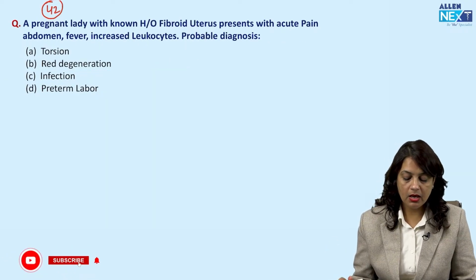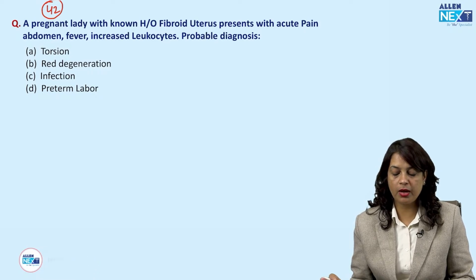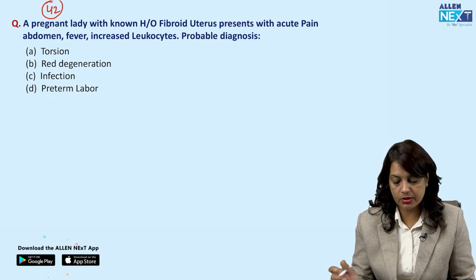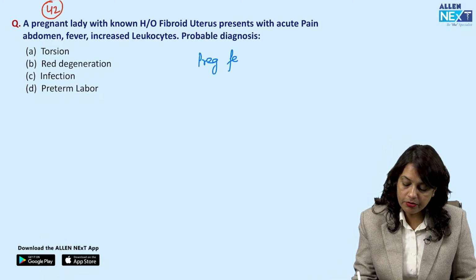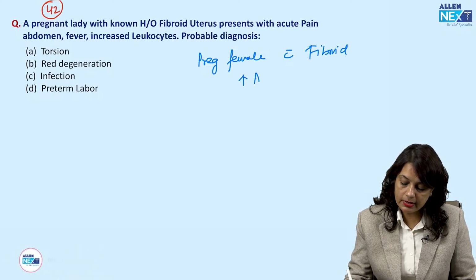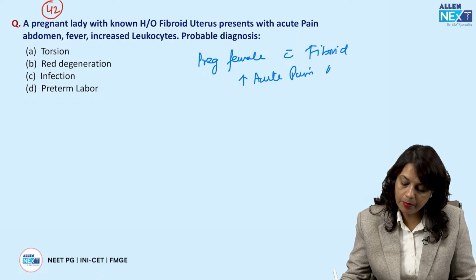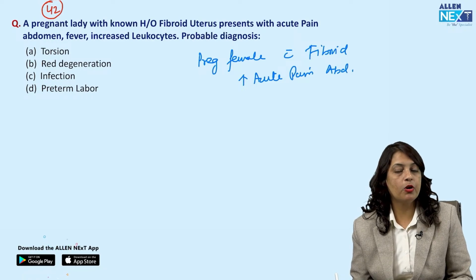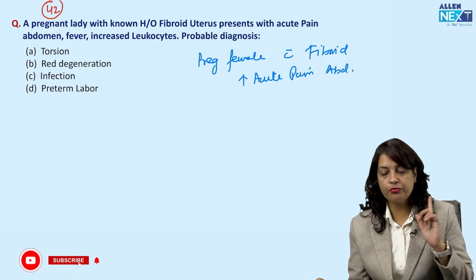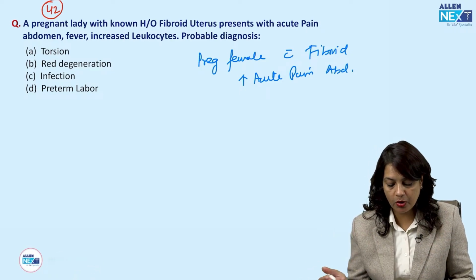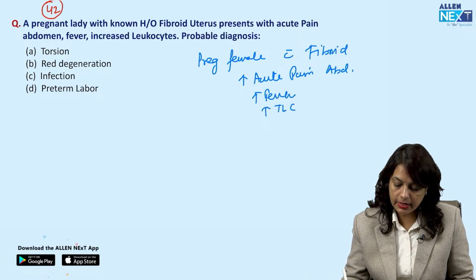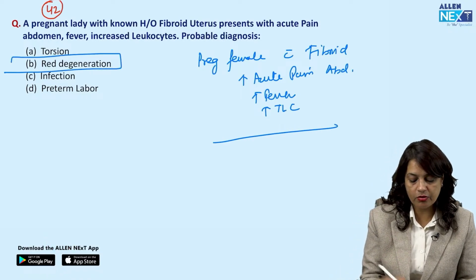Okay. Next, a pregnant lady with known history of fibroid uterus presents with acute pain abdomen, fever and increased leukocytosis. So she is a pregnant female with a fibroid uterus. Now she has acute pain abdomen. If it is a pregnancy with acute pain abdomen, my first differential diagnosis would have been abruptio placentae. But here fibroid is written, so we will think in terms of fibroid. So there is acute pain abdomen, fever and increased TLC. So this is red degeneration of the fibroid.